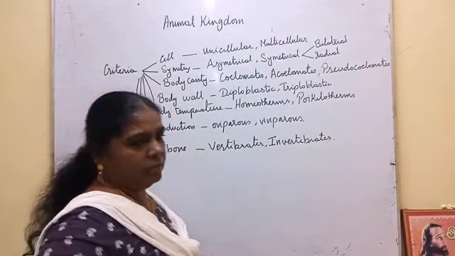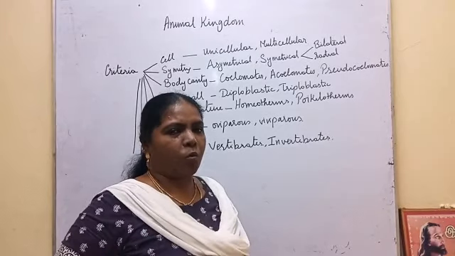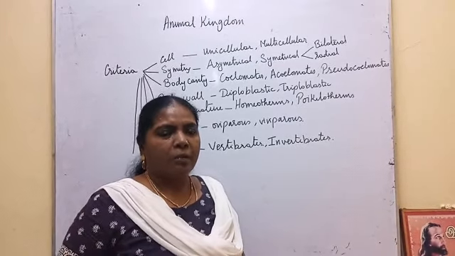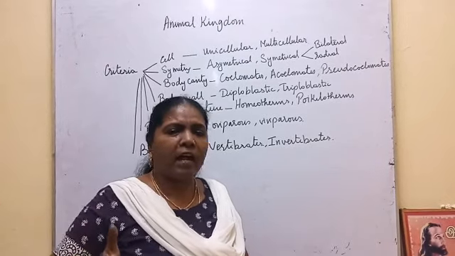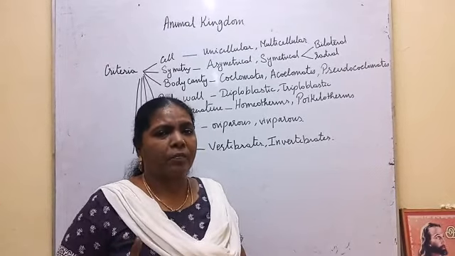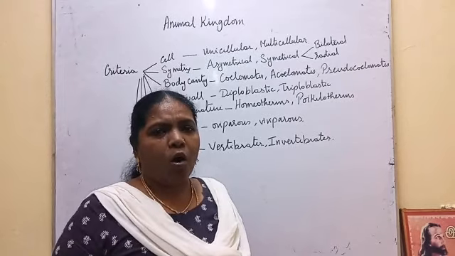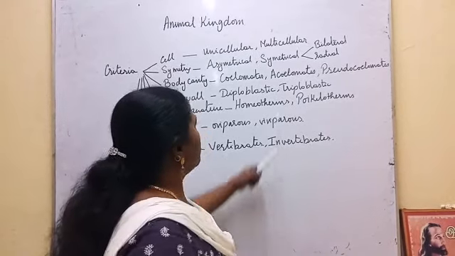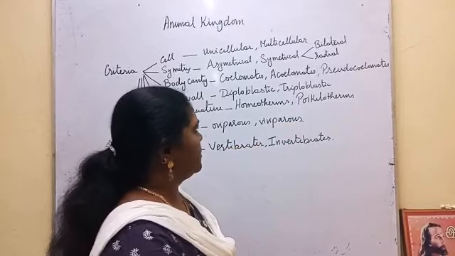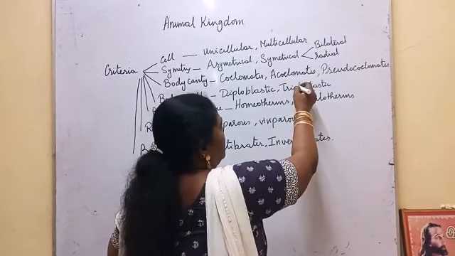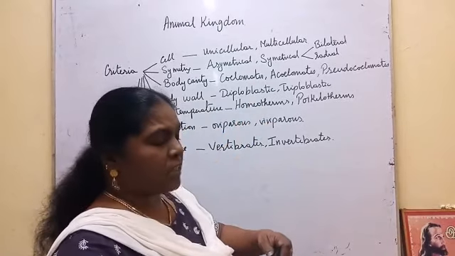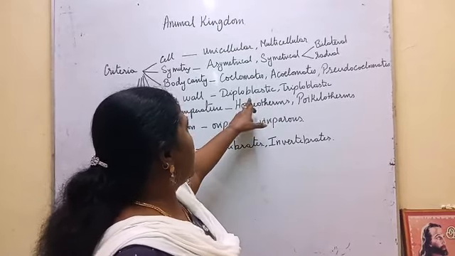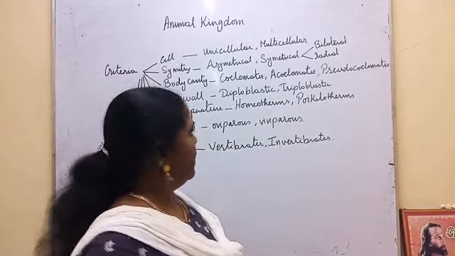Then body wall. Three layers are there in the body wall: ectoderm, mesoderm and endoderm. Ectoderm is the outer layer, middle layer mesoderm, inner layer endoderm. If the body wall has three layers, they are kept under triploblastic. Then if the body wall has two layers, they are kept under diploblastic.